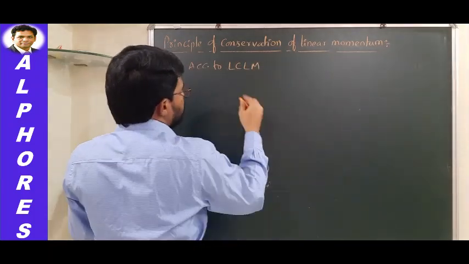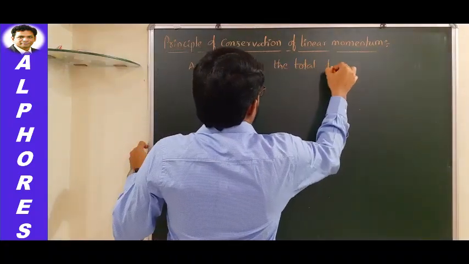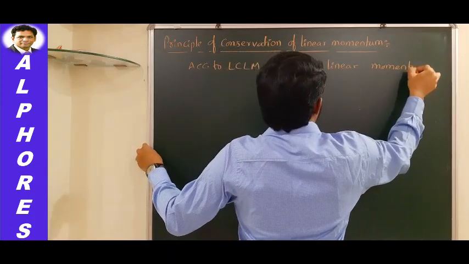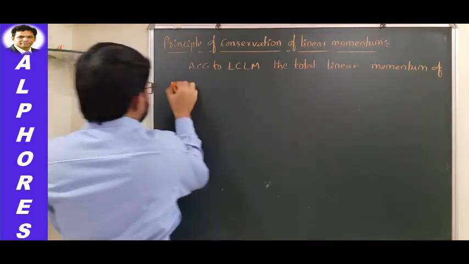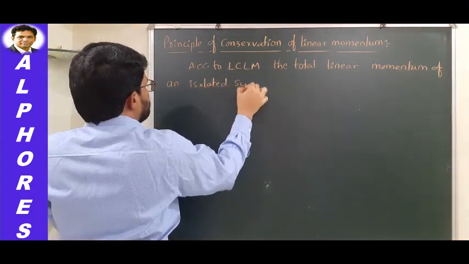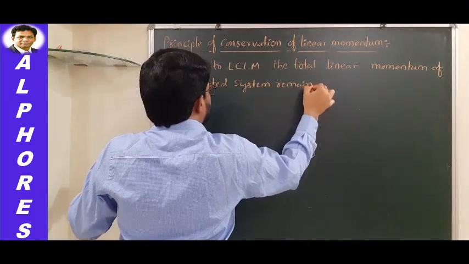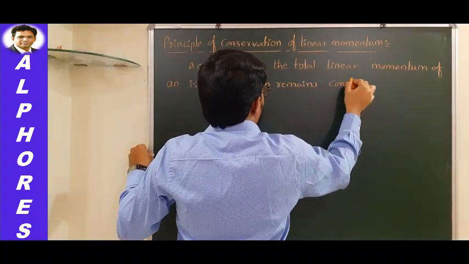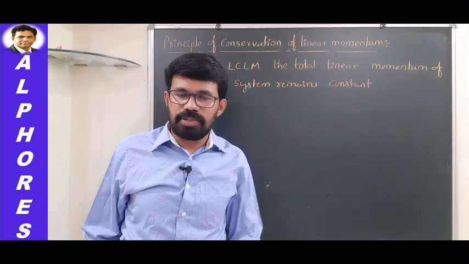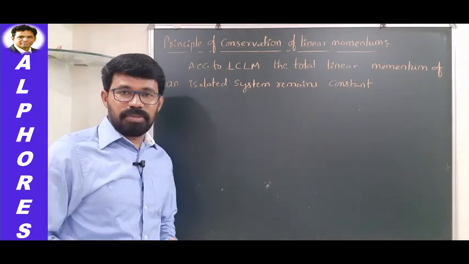According to the law of conservation of linear momentum, the total linear momentum of an isolated system remains constant. So the total linear momentum of an isolated system, in the sense there should not be any external force acting on the system, remains constant.